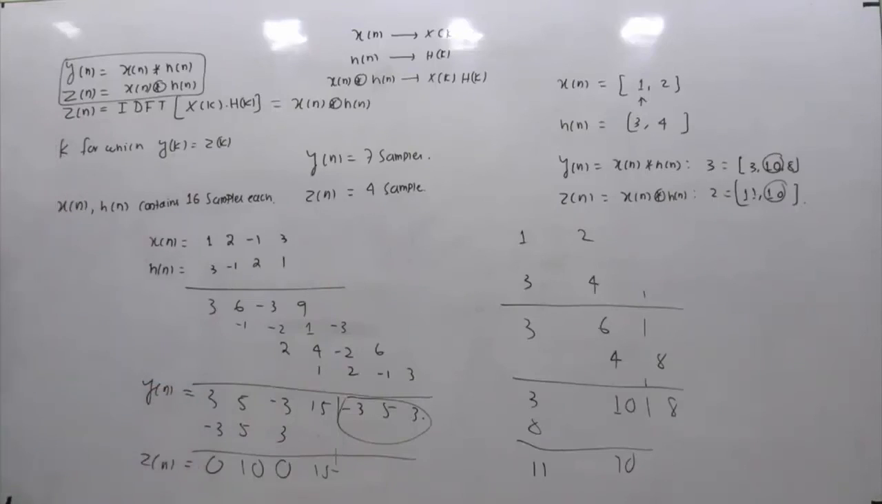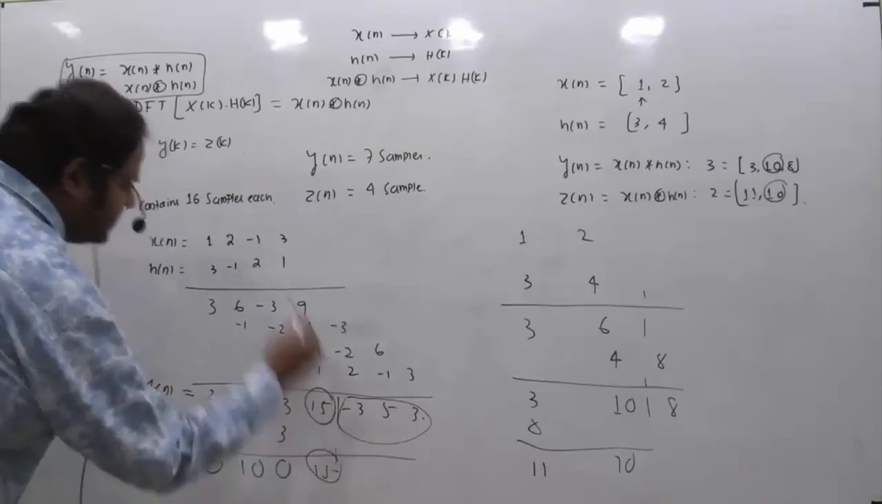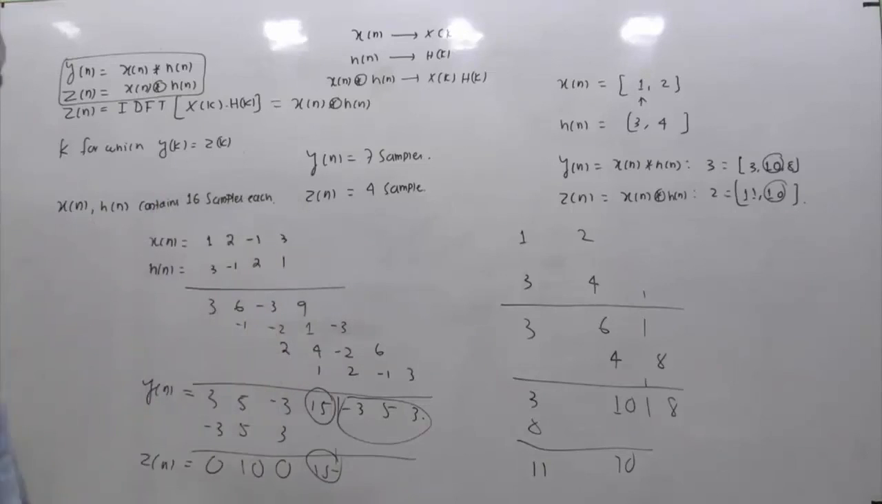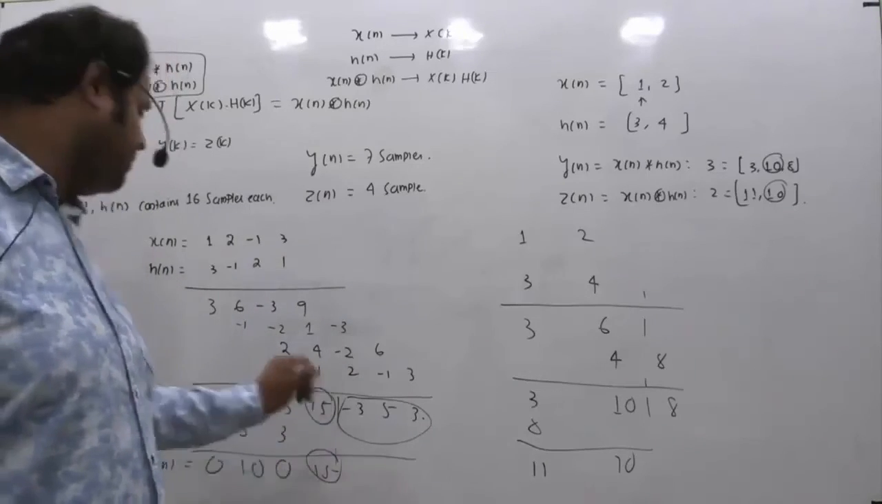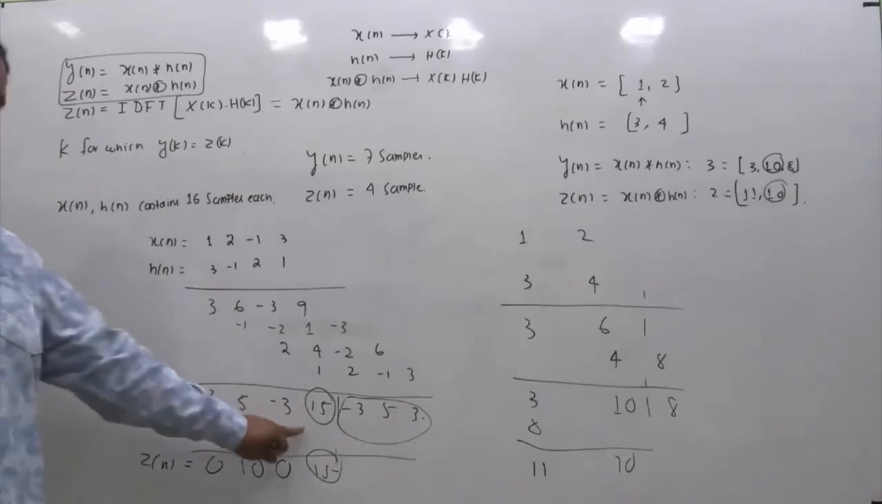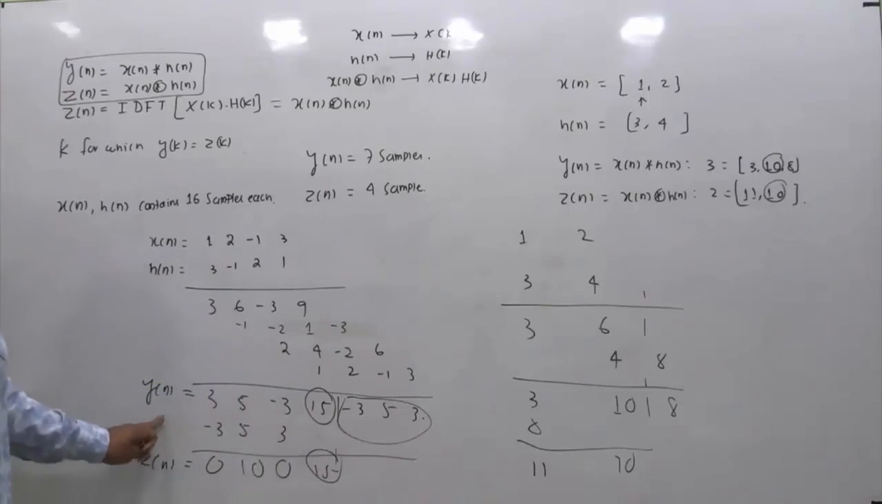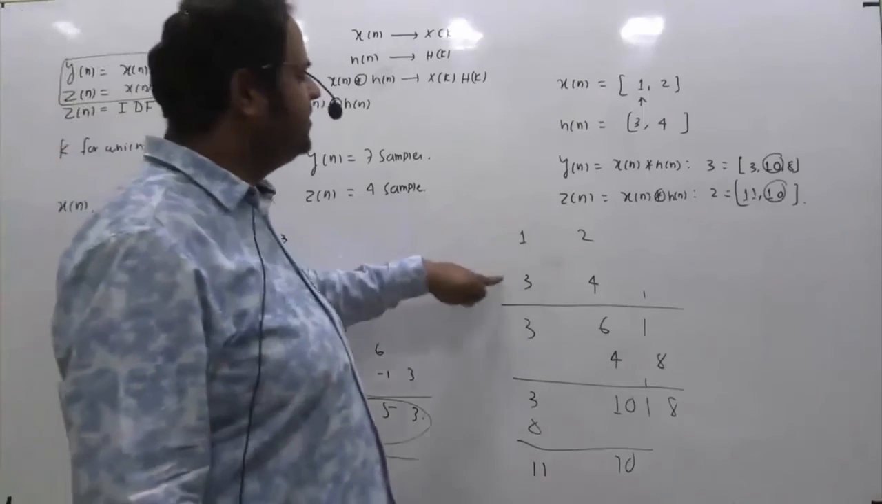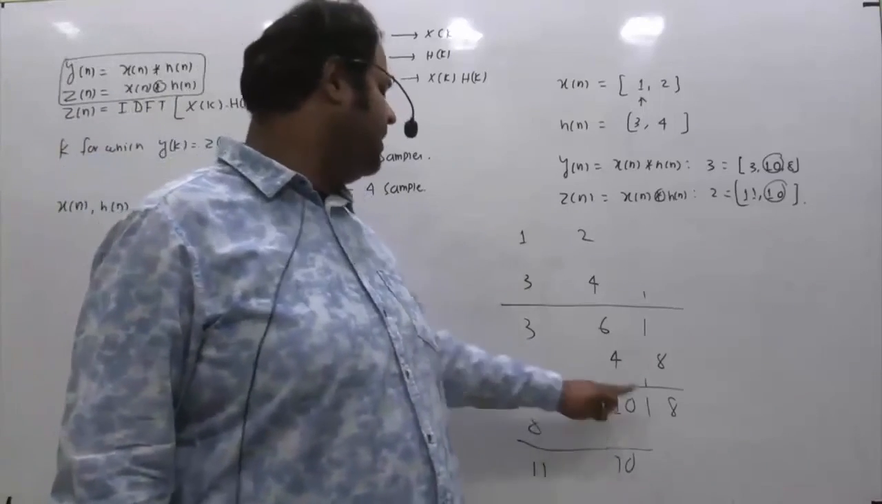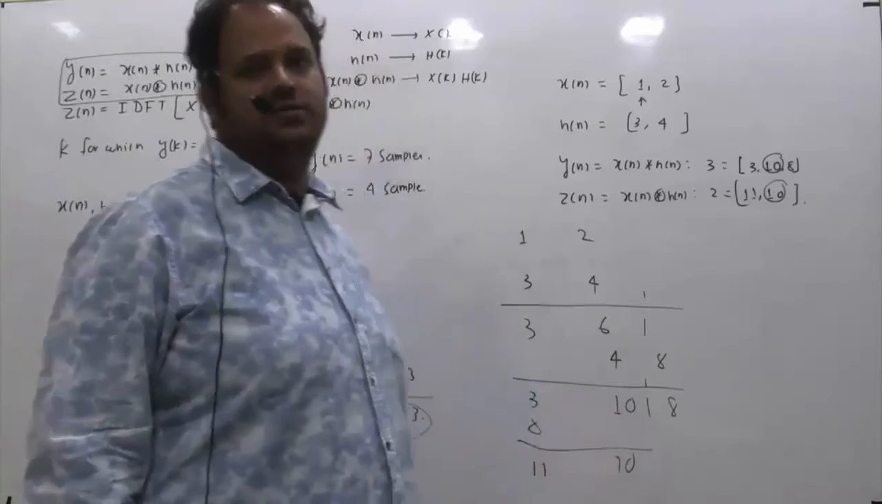Now again, if you compare the sequences y of n and z of n, this 15 remains the same. You can again take an example of 3 samples, 5 samples, any number of samples. You can always see the last sample will always be the same. In other words, what I want to conclude in this case is, if xn contains 4 samples and hn contains 4 samples, then the fourth sample will be the same in y of n and z of n. So if xn contains 2 samples and hn contains 2 samples, then the second sample will be the same in the linear convolution as well as in the circular convolution.